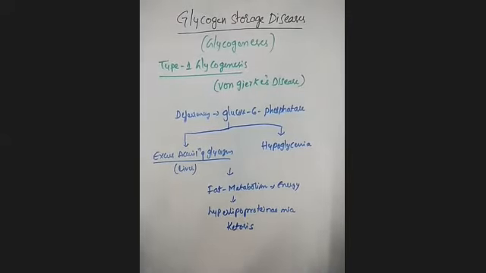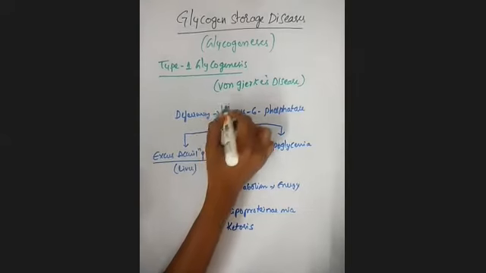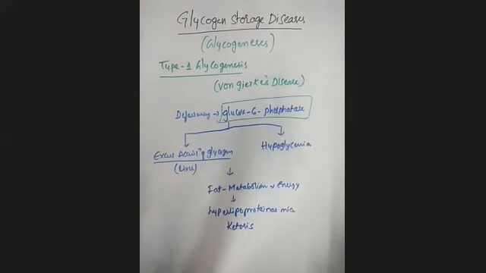Generally, I told you this is an inherited disorder. In some individuals, the deficiency will also be related to stunted growth. Clear? If you see what is type 1 glycogenesis, you will also call it von Gierke's disease. Here you remember there is a deficiency of the enzyme glucose 6 phosphatase.